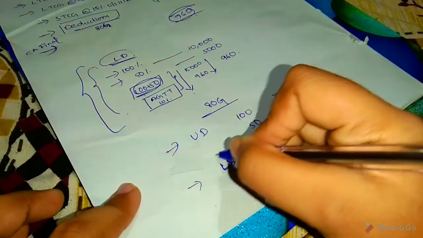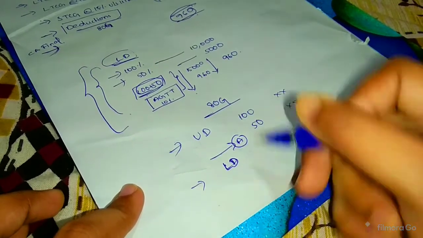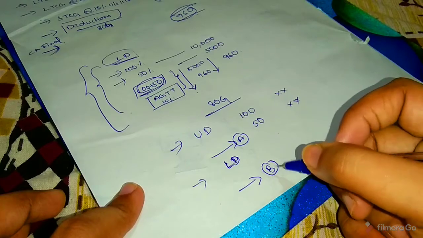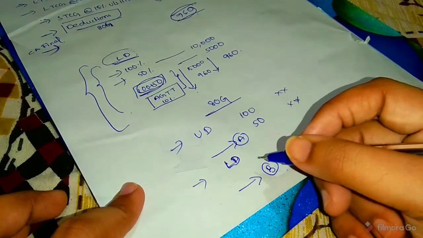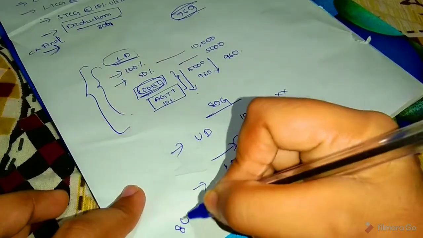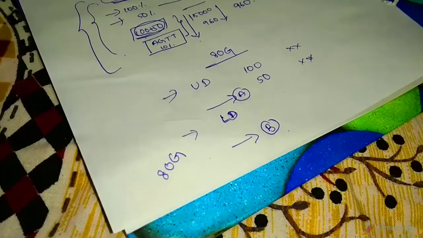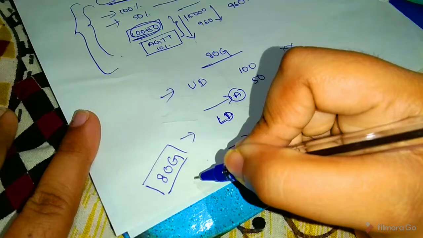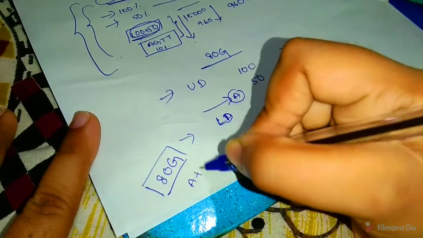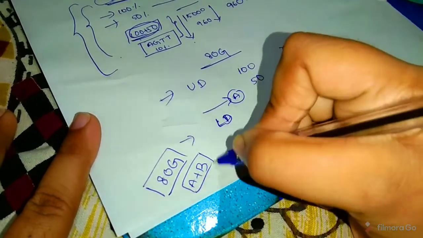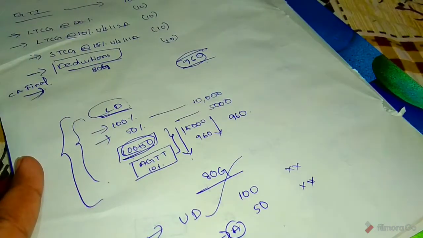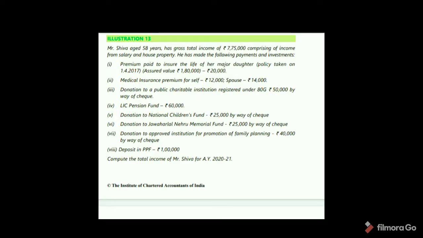So this is total A and this is total B. So by adding A and B, deduction under section 80G, so total deduction under section 80G is A plus B. Okay. Section 80G is over.